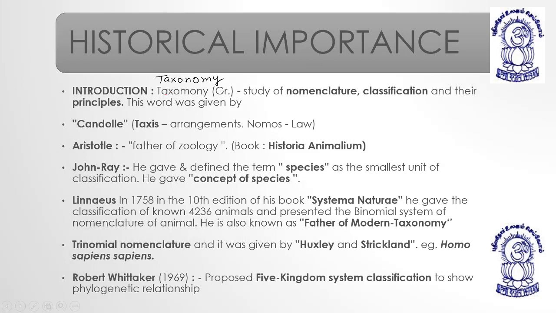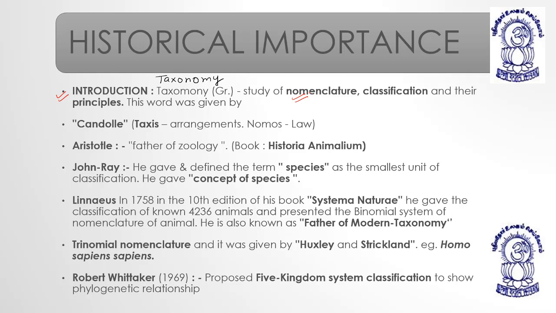What are the different historical importances, in terms of taxonomy, nomenclature, and classification systems? The very first is the definition of taxonomy. It basically relates to nomenclature. Nomenclature is an art and science which deals with the identification and naming of organisms. After identifying and naming it, we have to give a classification.